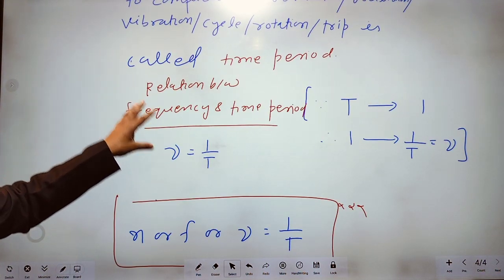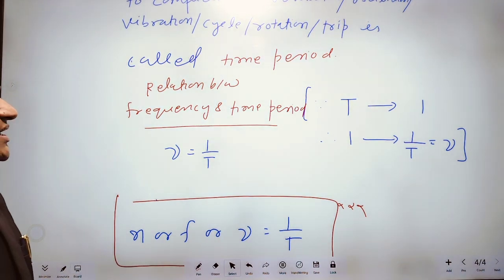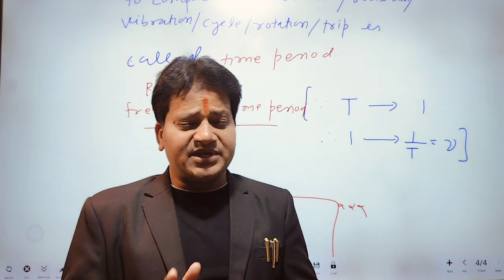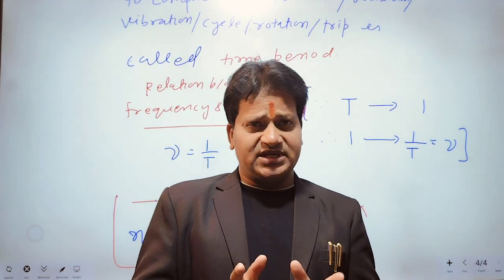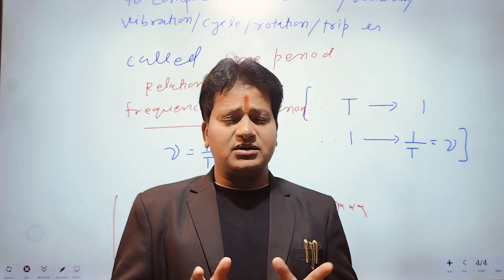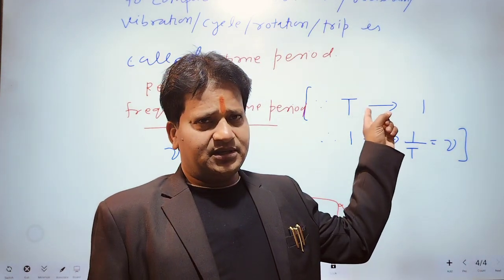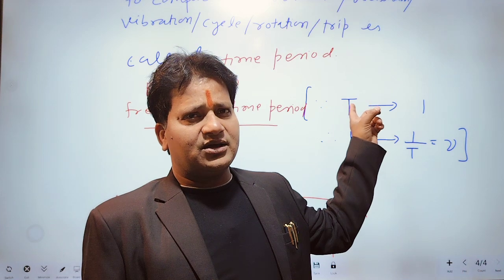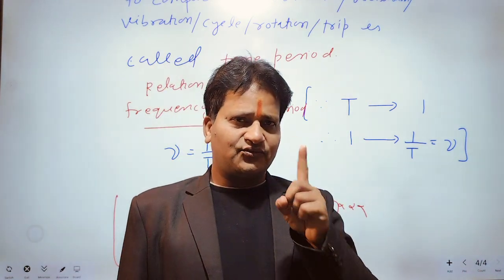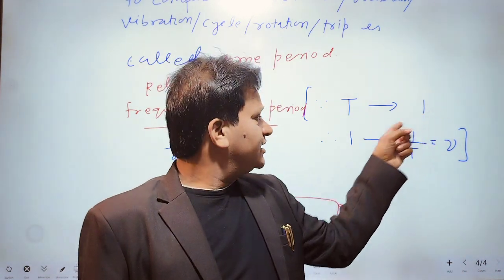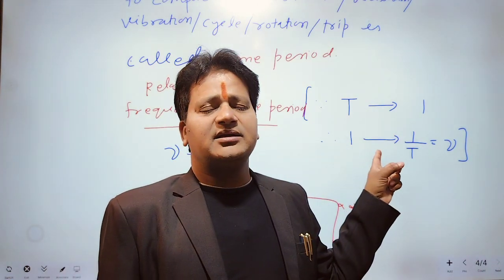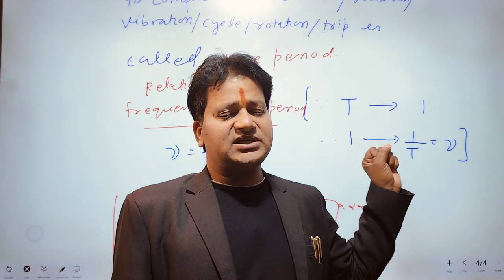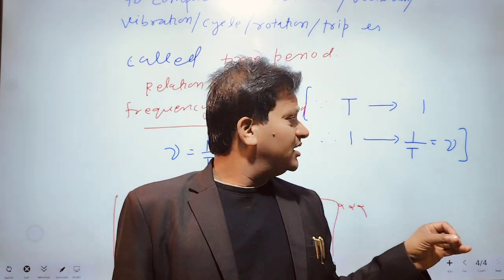What is the relation between frequency and time period? We know that the time taken to complete one oscillation is called time period. Therefore, in T time, the particle completes one oscillation. Therefore, in 1 second, this will be equal to 1 upon T, which is equal to frequency.